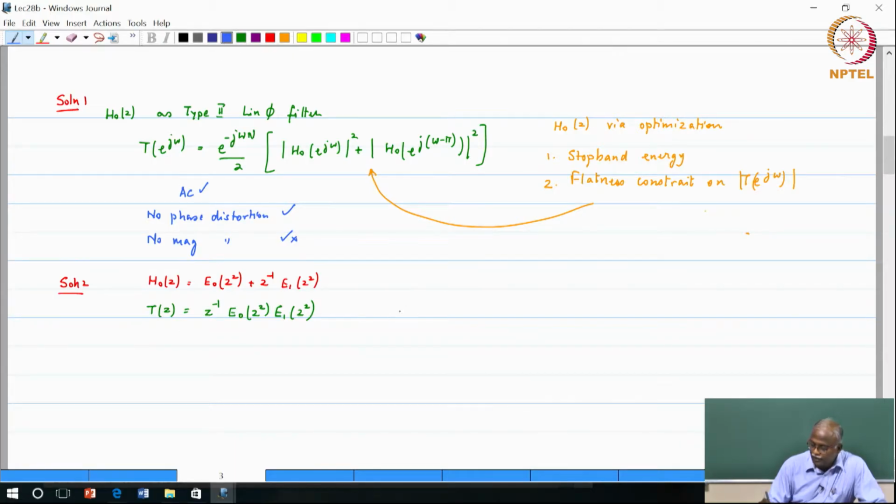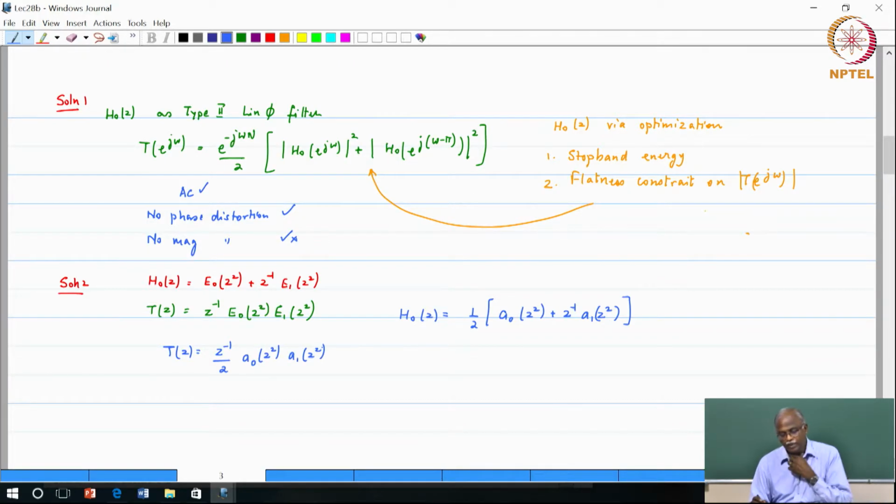demonstrate that you can do H naught of Z to be equal to 1/2 of A naught of Z squared plus Z inverse A1 of Z squared. Basically the polyphase components are all pass, which gives us T of Z to be equal to Z inverse by 2 A naught of Z squared A1 of Z squared.